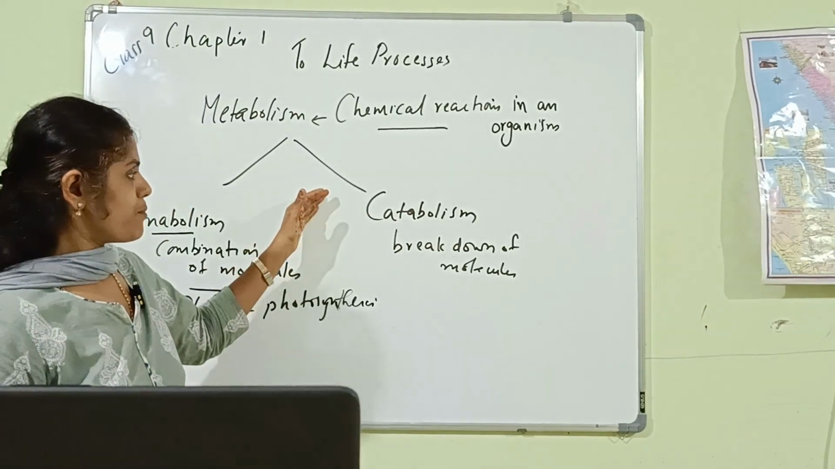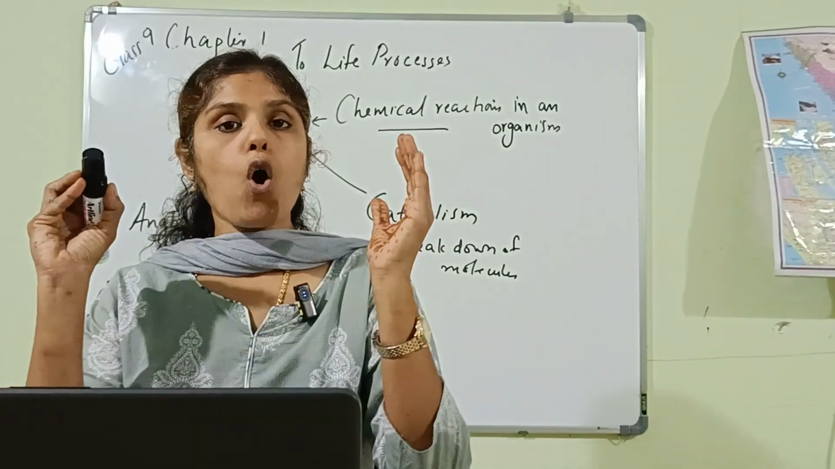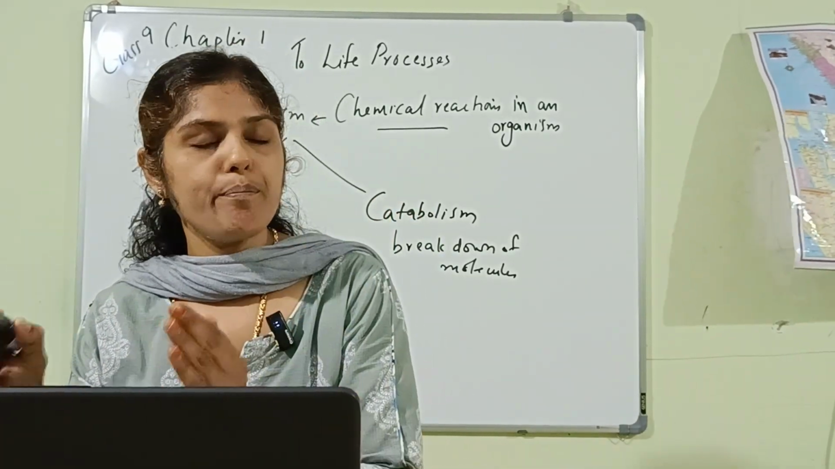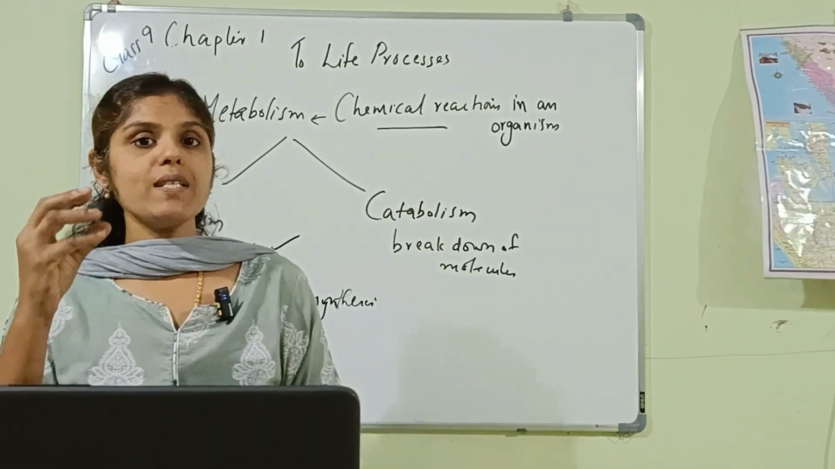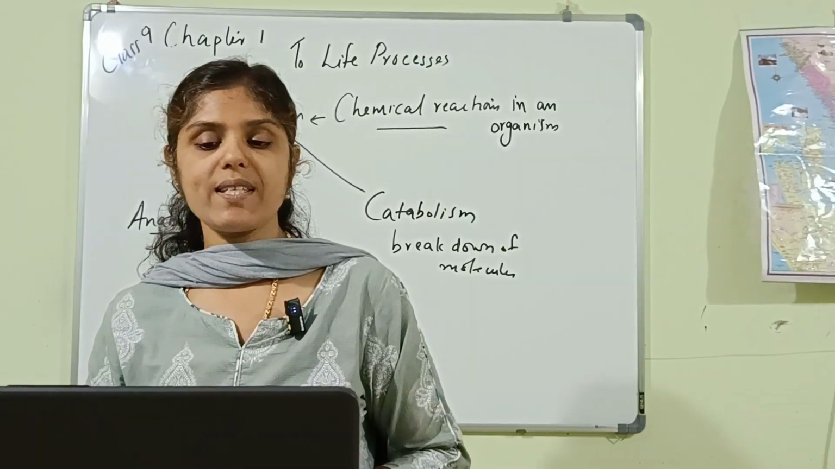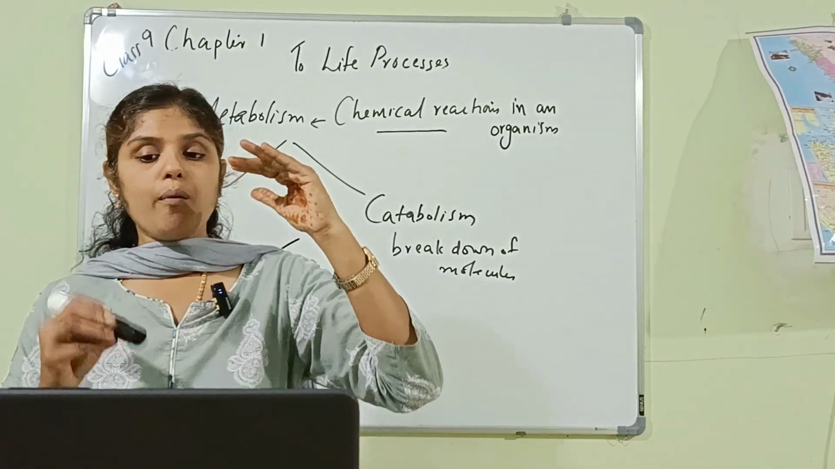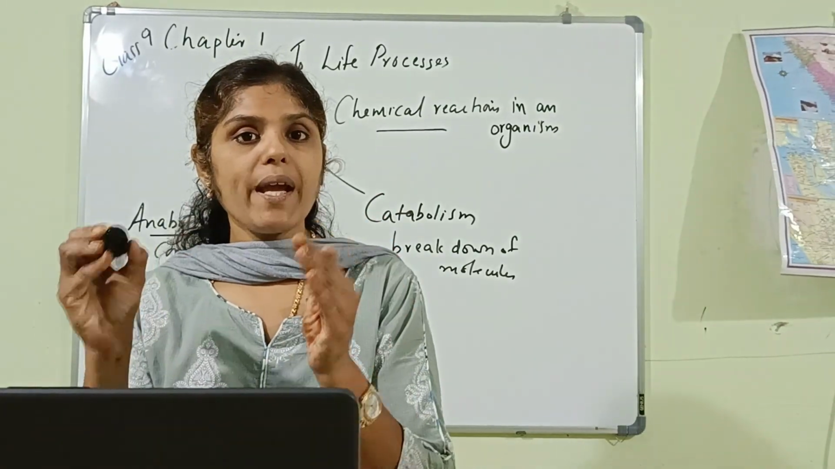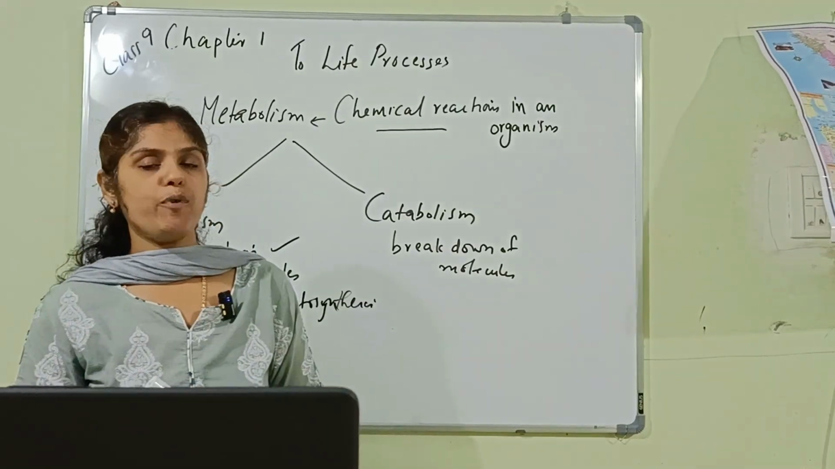Next one, what is catabolism? Catabolism means the breakdown of molecules. Here, complex molecules are broken down into simpler ones. That is what occurs in catabolism. For example, the breaking down of proteins. Proteins break down to form amino acids.